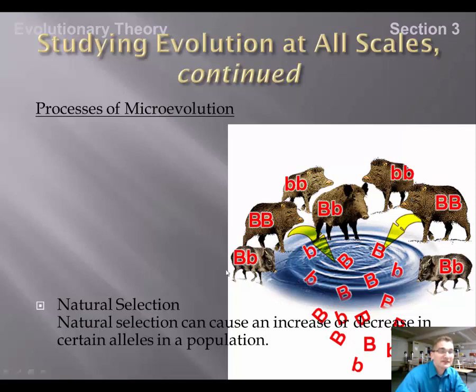All of these organisms in this population put those alleles into the entire gene pool. And the frequency with which those genes occur in offspring depends on who is better able to survive in an environment. So an increase or decrease in alleles can occur within a population based on the environment.